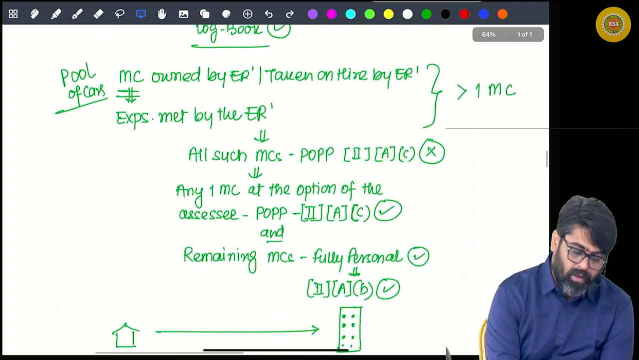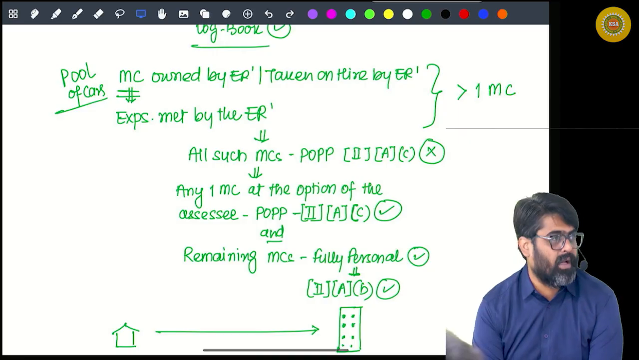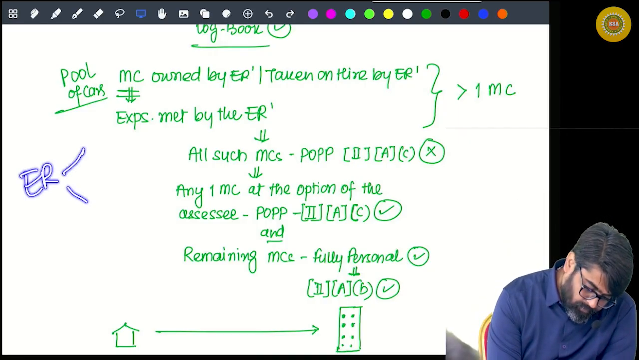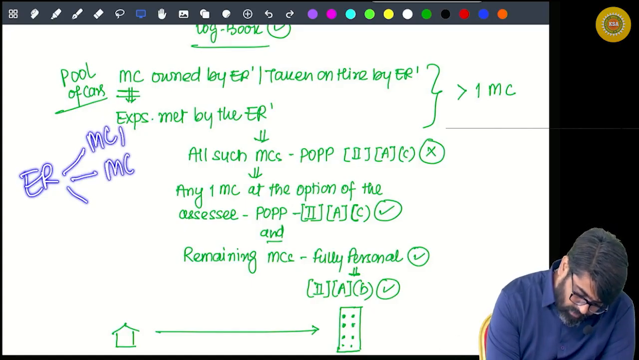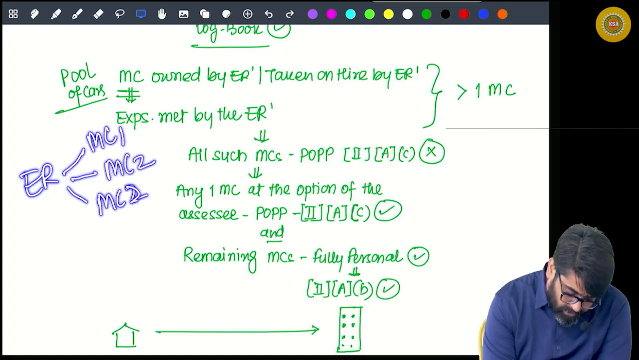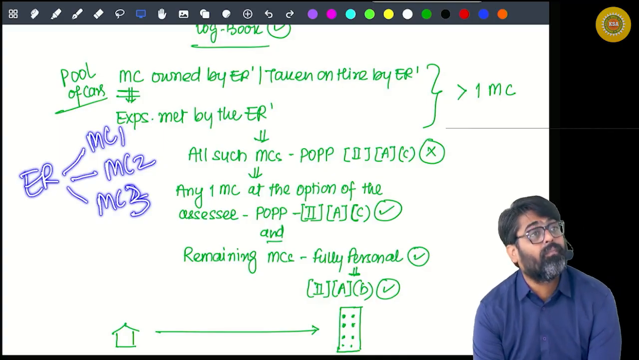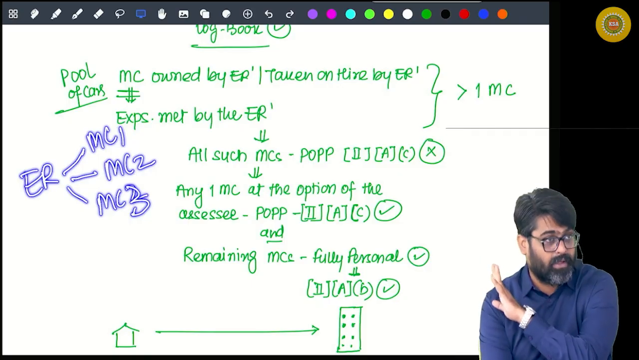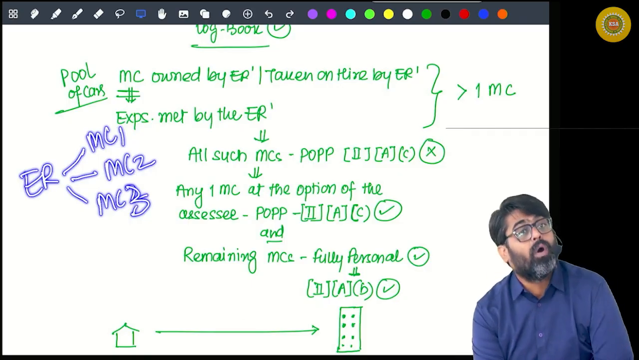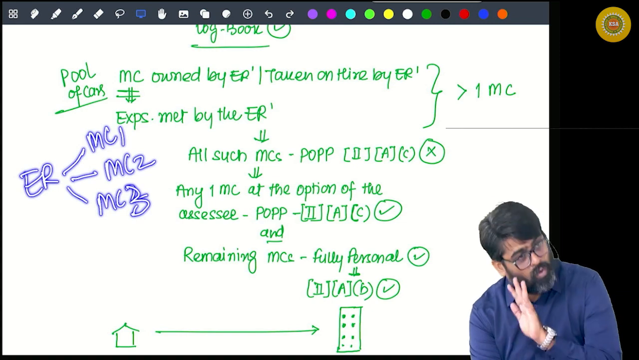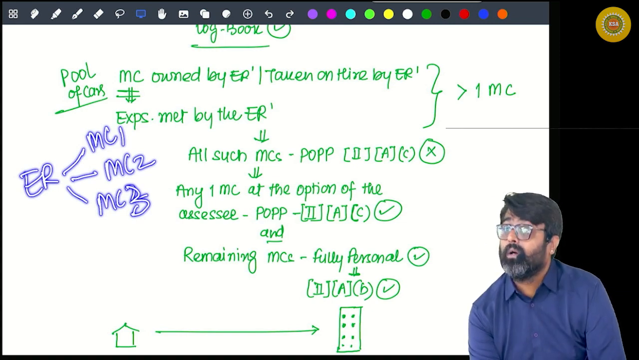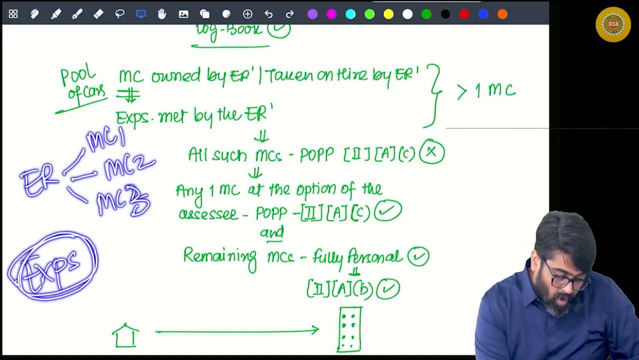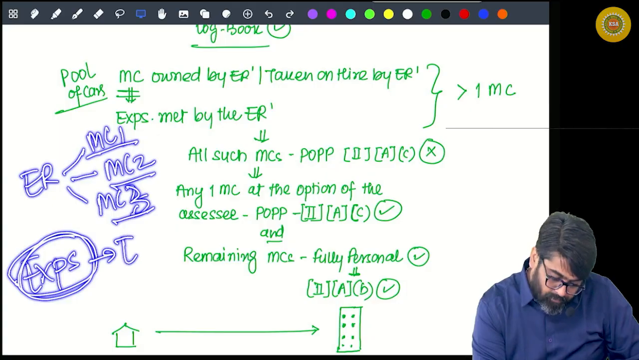Okay. Next one. Now if one motor car is there, then there is no problem. But sometimes the employer gives you 3 motor cars. Motor car 1, motor car 2, motor car 3. The motor car can be owned by the employer or it can be taken on rent by the employer. Yes or no? All the 3 motor cars are owned by the employer or taken on rent by the employer. And the expenses of all these motor cars are also met by the employer.